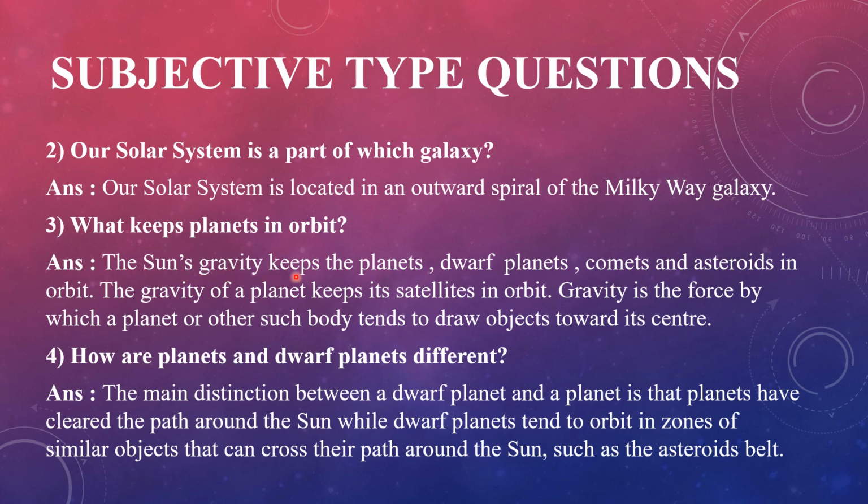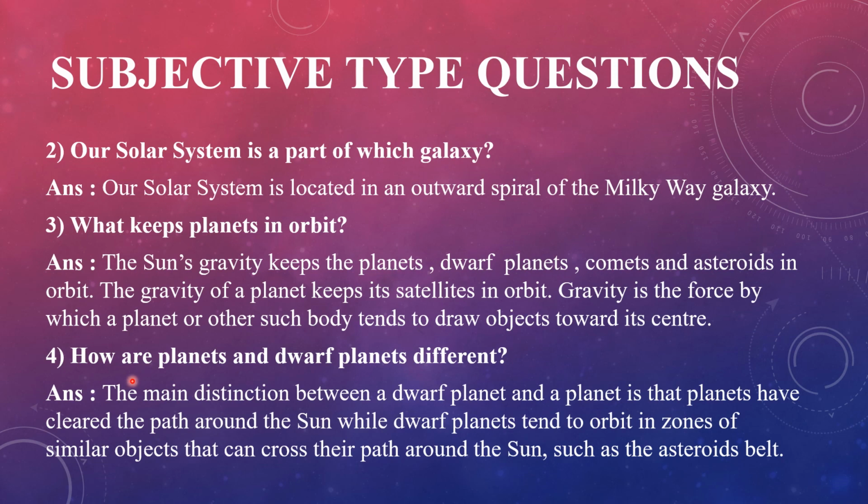The Sun's gravity keeps the planets, dwarf planets, comets and asteroids in orbit. The gravity of a planet keeps its satellites in orbit. Gravity is the force by which a planet or other body tends to draw objects toward its center.